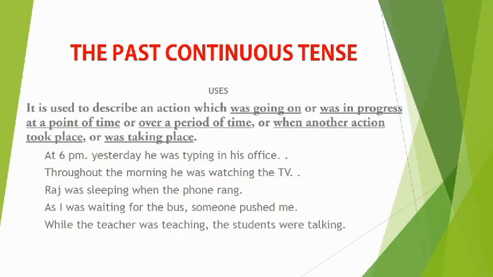At 6 p.m. yesterday, he was typing in his office. So it shows an action was in progress at a particular point of time. At 6 p.m. yesterday shows a particular point of time in the past, and at that point of time an action was in progress. He was typing in his office. So this is a perfect example of how to use the past continuous tense.